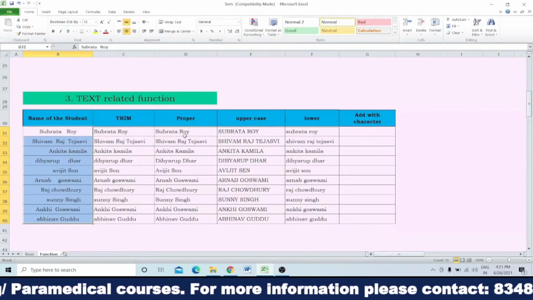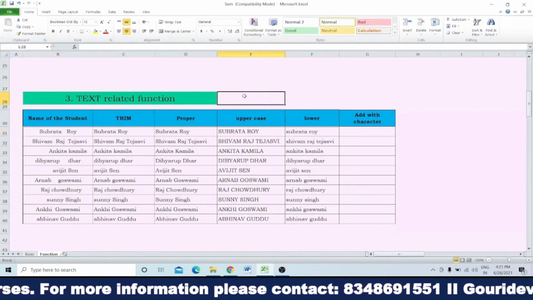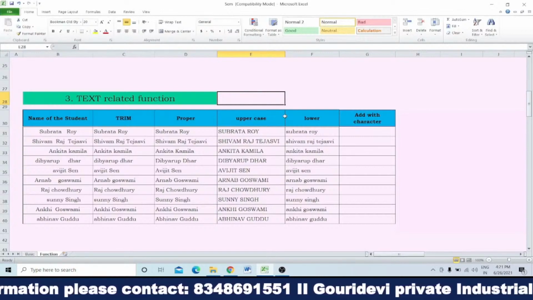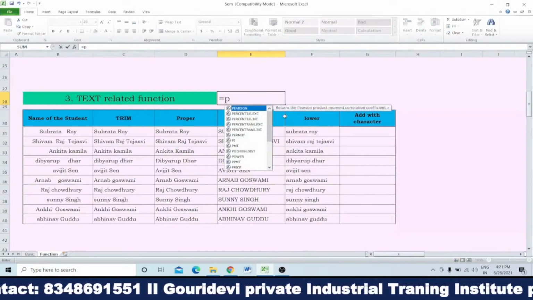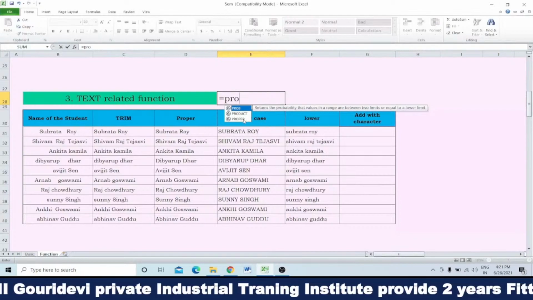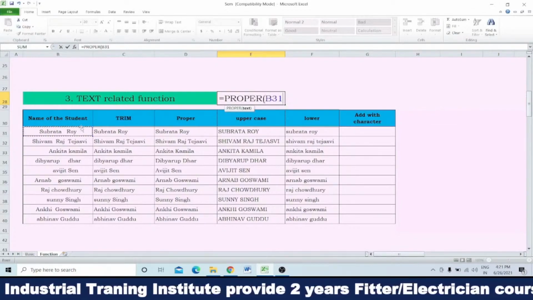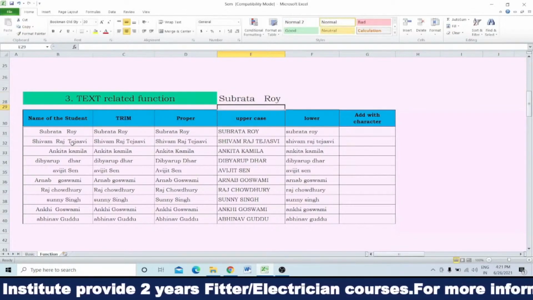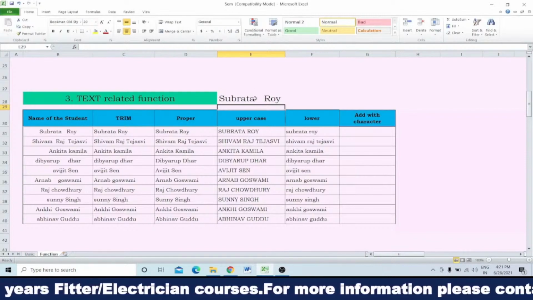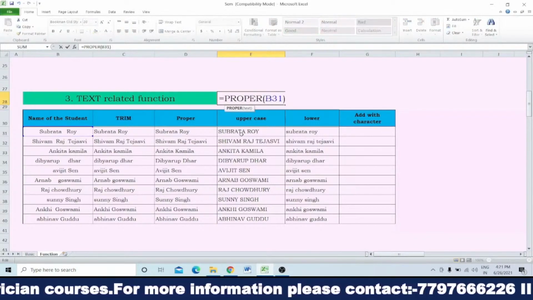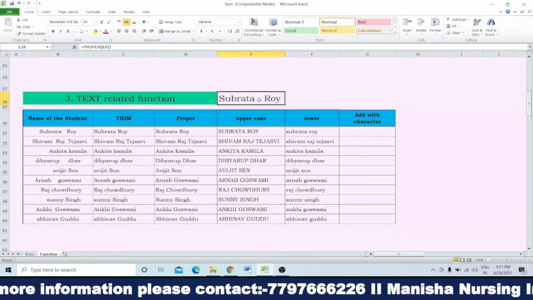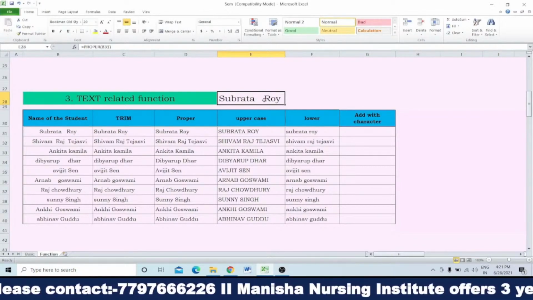So before going to the proper part, if we want to directly go to the proper, let's see what happens. If you write down =PROPER, then select this one. See, automatic. But the problem is, see, in between Subroto and Roy, so many spaces are there.